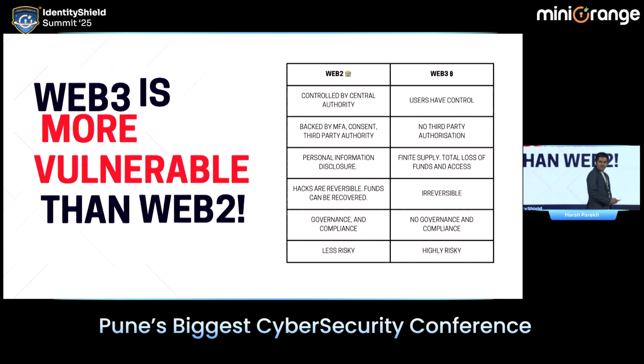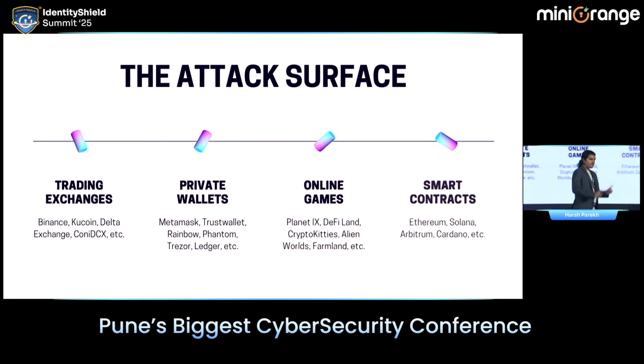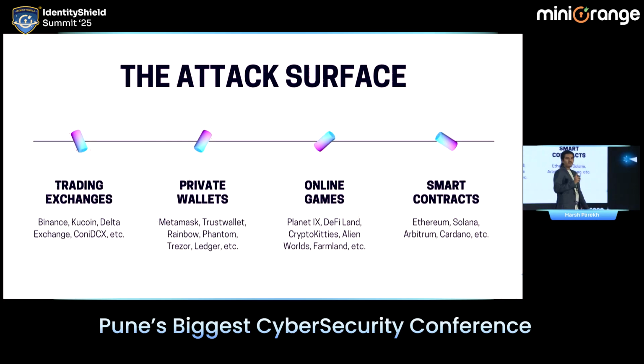Moving forward, the attack surface in the Web3 ecosystem, for which we are waiting right now. There are some applications that I would like to cover for today. And as you can see, hackers mostly target the following platforms: a trading exchange, which is the most common; private wallets of users.